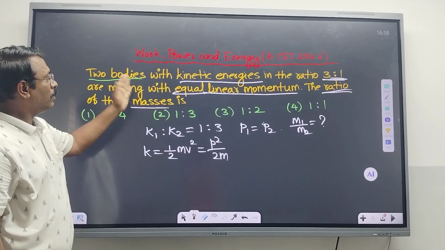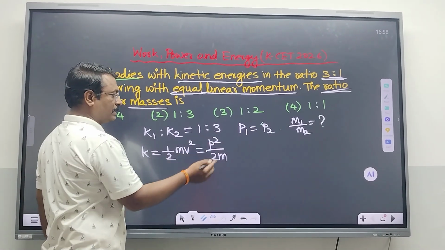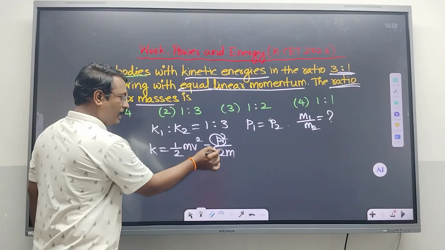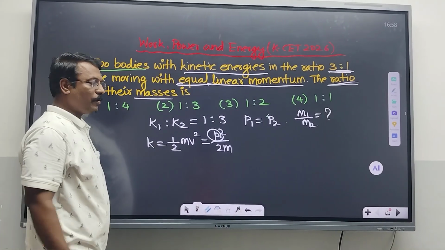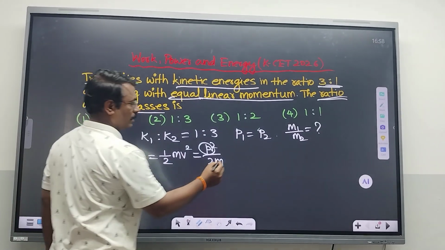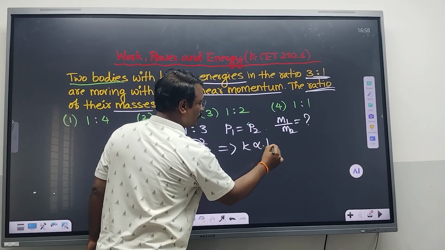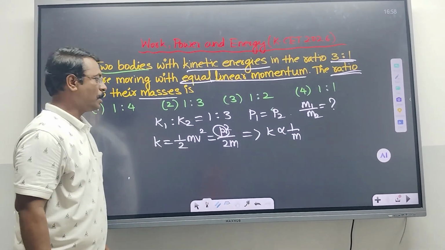In this problem, both bodies have equal linear momentum, that means momentum is constant. When momentum is constant, K becomes inversely proportional to m, that is mass. So we can write K is inversely proportional to mass.